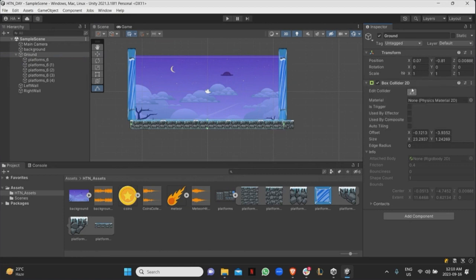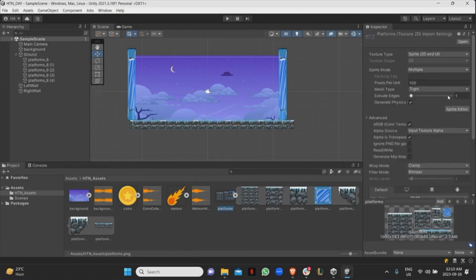Yes. How do you separate the ground from the original image? How did I separate the ground? Okay. So over here, did you understand what I was doing here or no? No. I didn't manage to take the ground right from the platform. Okay.